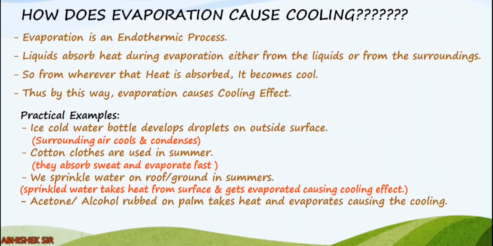We sprinkle water on the roof or ground in the summer season in the evening. It was one of our favorite works when we were small, right? We join the pipe from the tap and then we sprinkle the water. Why do we do that? Suppose in summer your roof is very hot, so inside the room it will also become hot. So you sprinkle water on the roof. When you spray, the water takes the heat from the roof and it evaporates, right? Now where did the heat come from? From the roof. So the roof became cool.